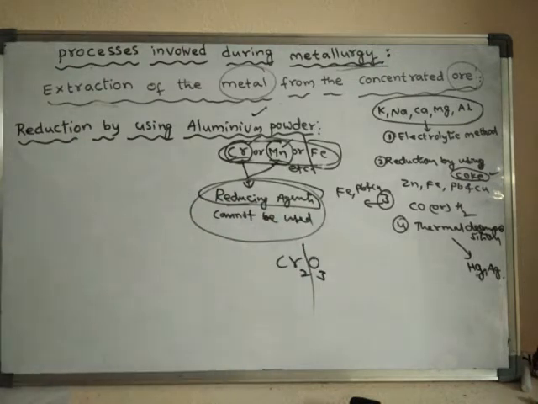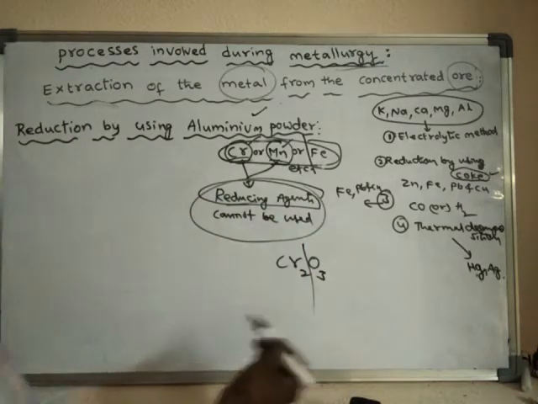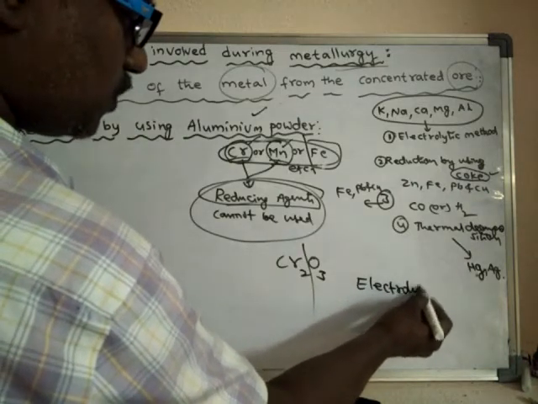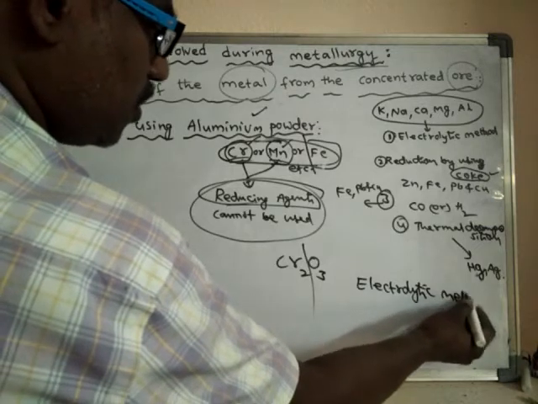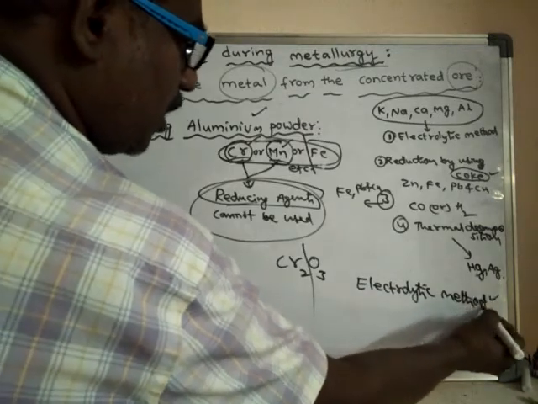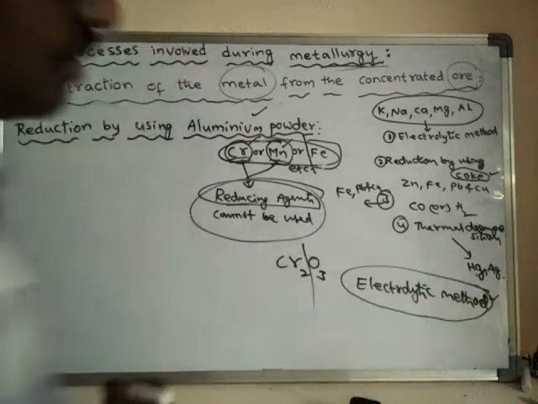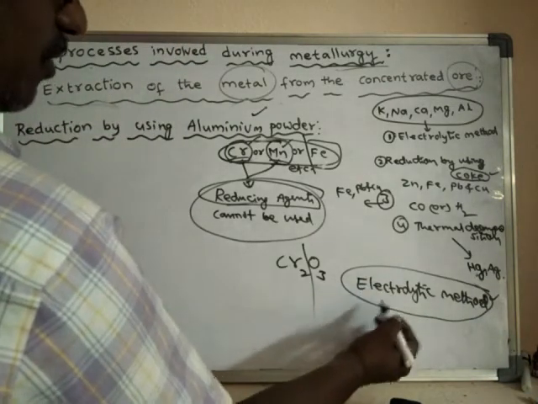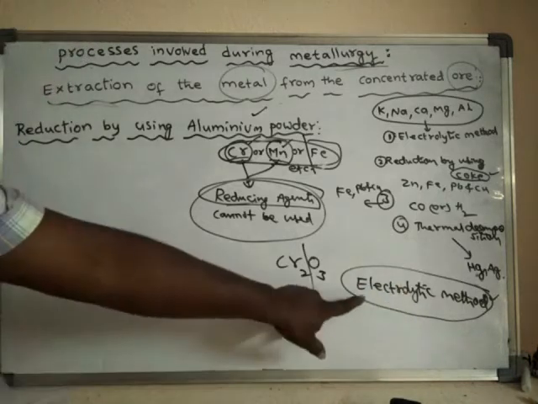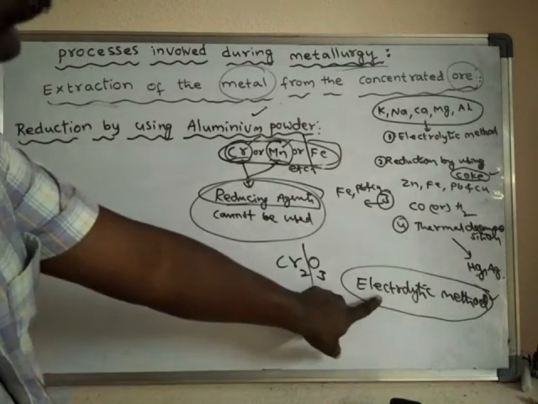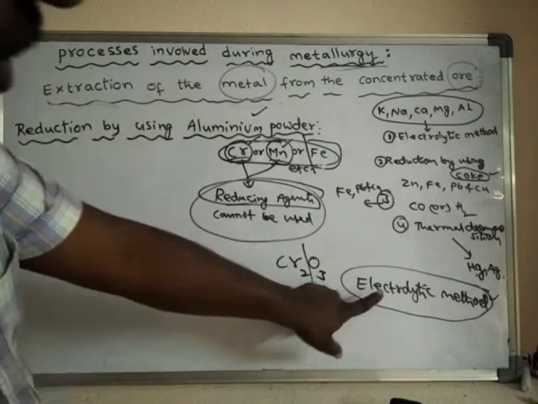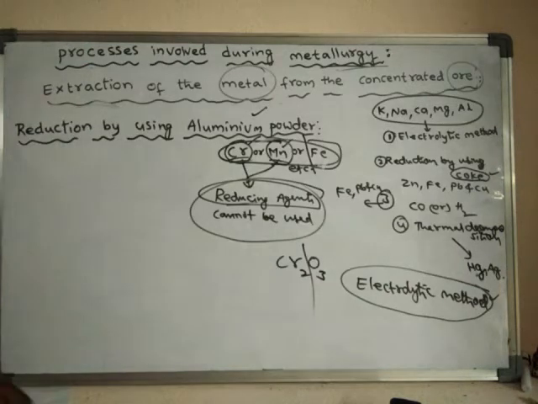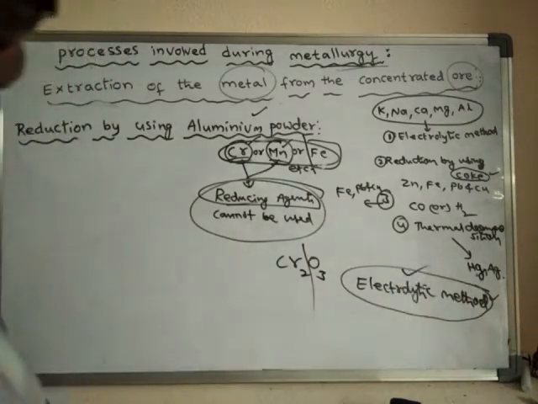So then, what is the alternative? The alternative is using the electrolytic method. But the electrolytic method is a very risky thing. Even though it is risky, no doubt the electrolytic method can work to extract these metals, but it is also expensive and risky.